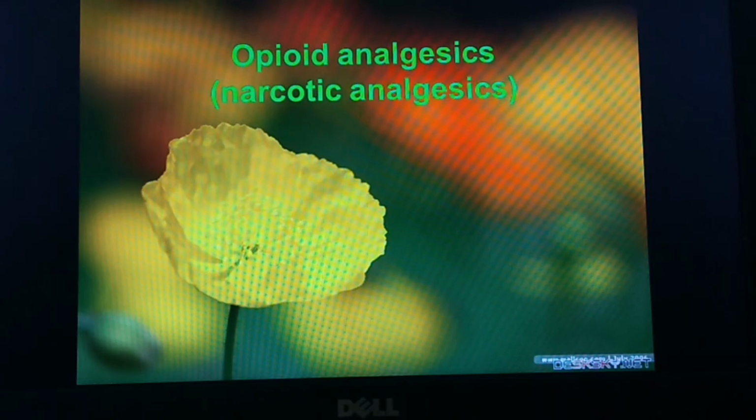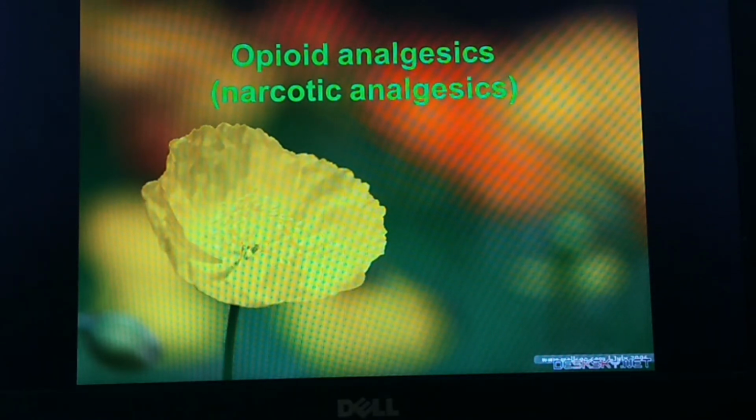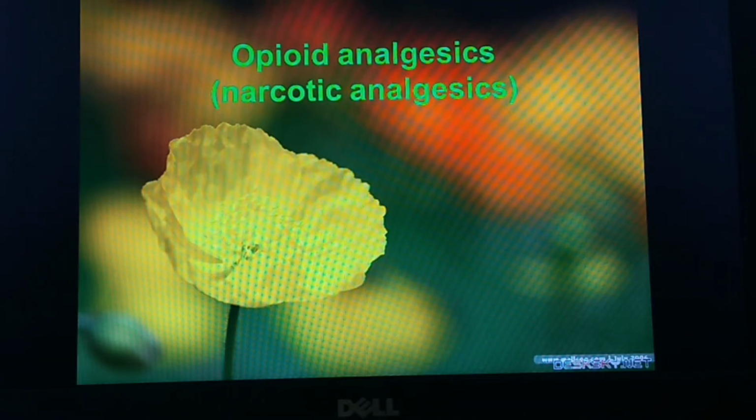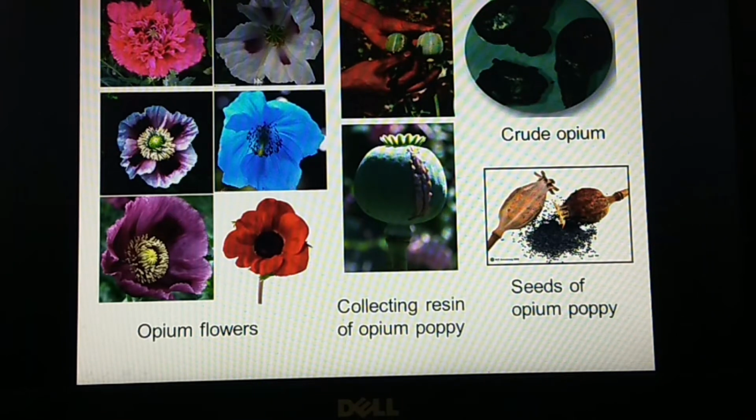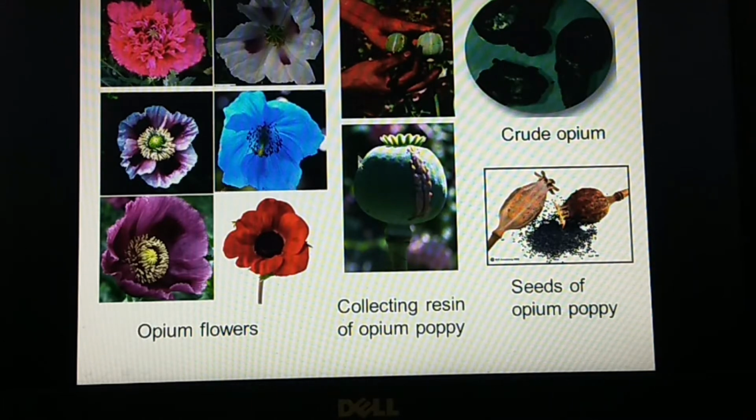Now let us see the various drugs which come under opioid analgesics. In this picture you are seeing various kinds of flowers where these opioids are available. As I told you, opioids are a natural drug, usually obtained from poppy seeds, that is, from a crude drug called opium poppy.